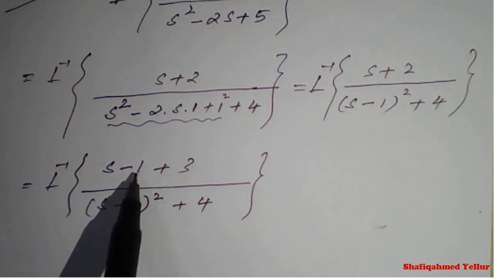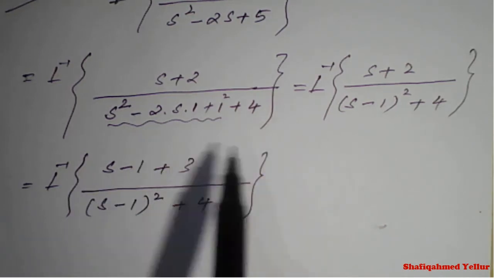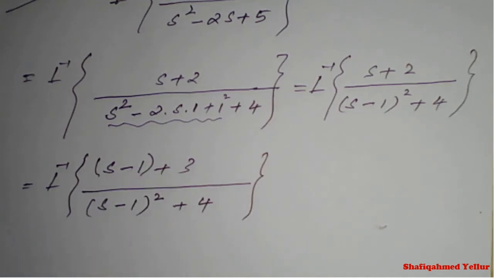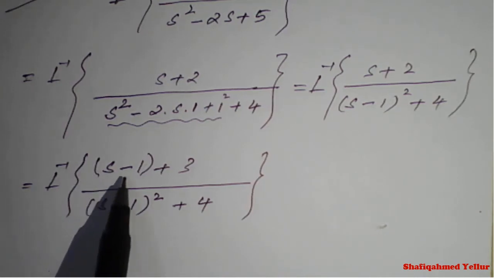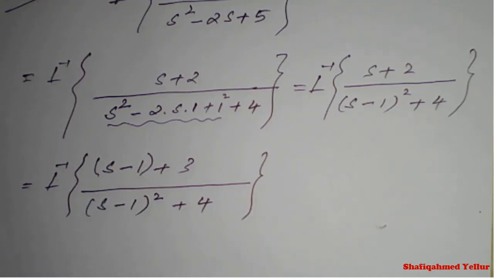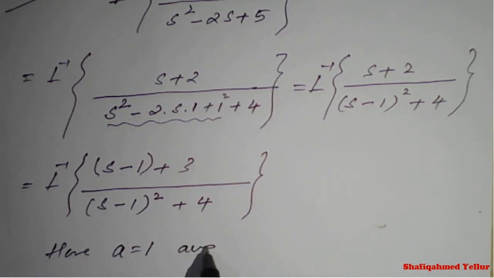So s minus 1 plus 3 becomes s plus 2 back. Now as per our conditions, the value of a is 1, and s minus 1 changes to s.